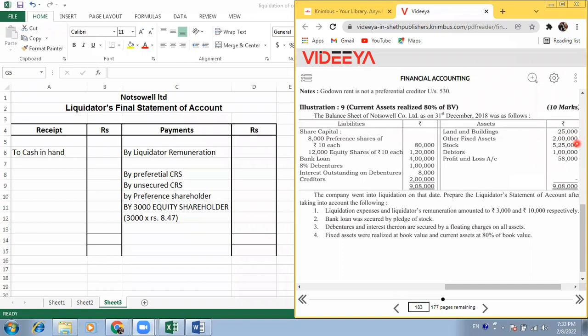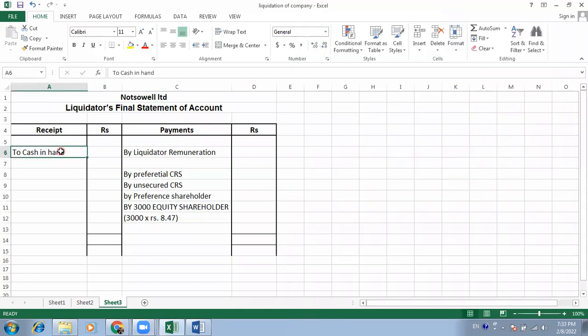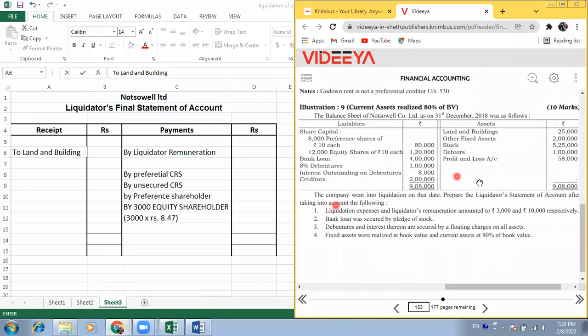So this is a receipt to the liquidator. Now the liquidator is going to write this on the receipt side, land and building. How much is it? 25,000. Yes. And other fixed assets also are going to get you 2 lakhs, so we have to write that here.